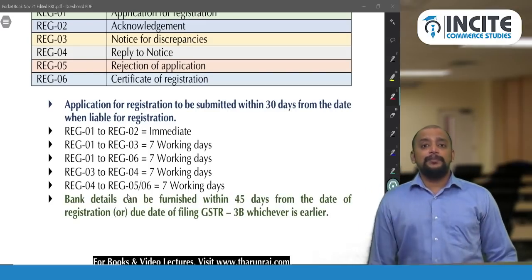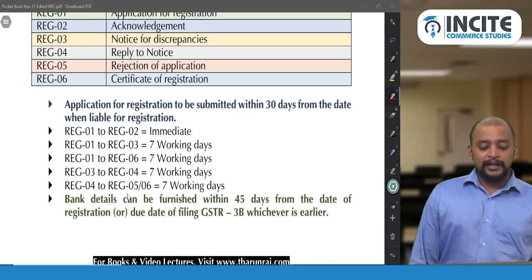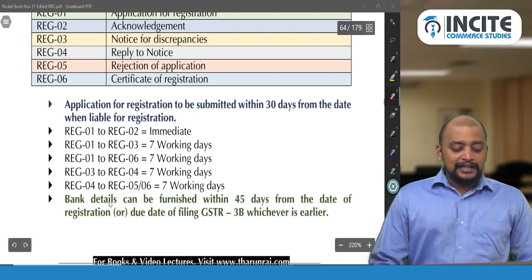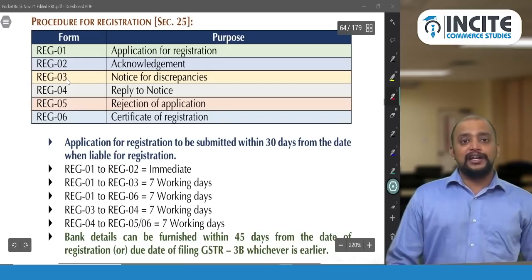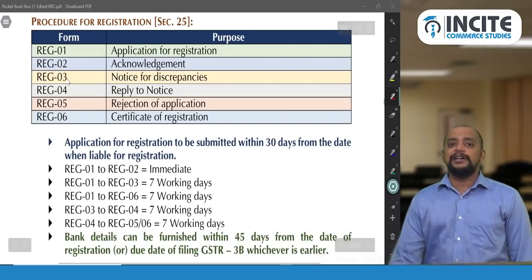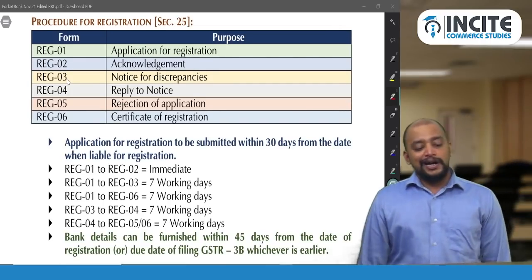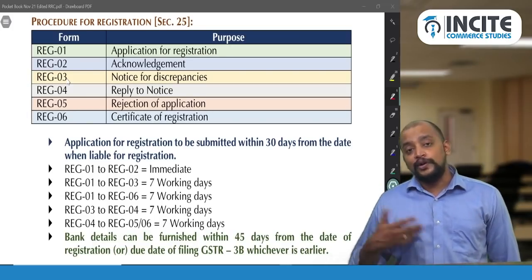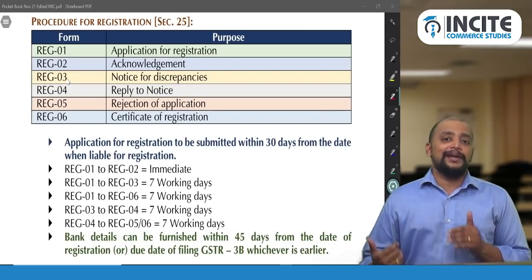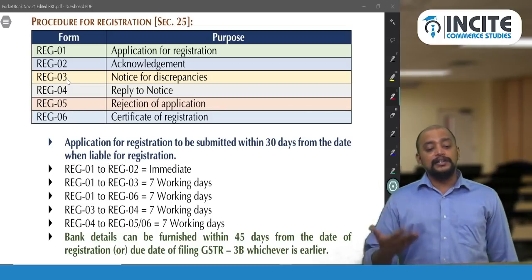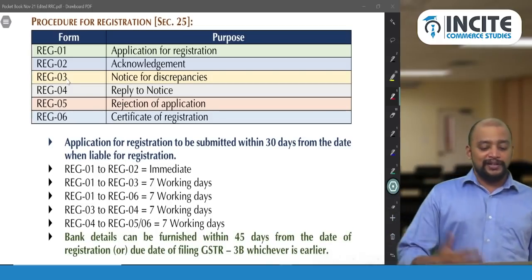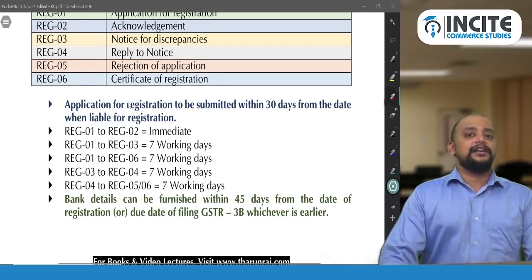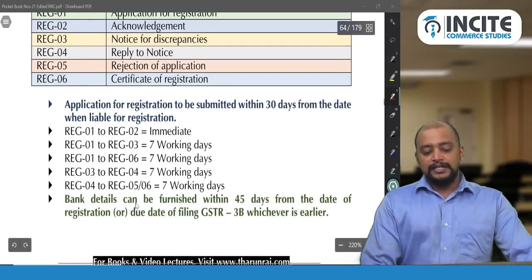And the application will be in REG 1, and the time limit for REG 1 to REG 2 is immediate; the acknowledgement you will get immediately. Time limit from REG 1 to REG 3, application to intimation, is 7 working days. REG 1 to REG 6, certificate of registration: if no notice is given, then the registration certificate will be granted within 7 working days. REG 3 to REG 4, that is the reply, should be within 7 working days. And REG 4, once we give the reply, either rejection or certificate of registration within 7 working days.